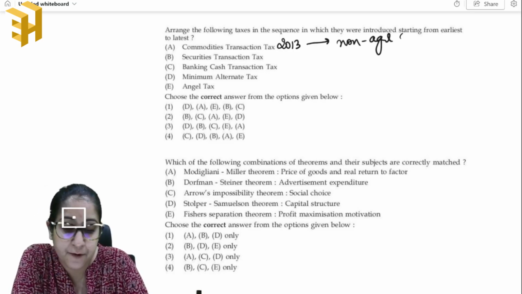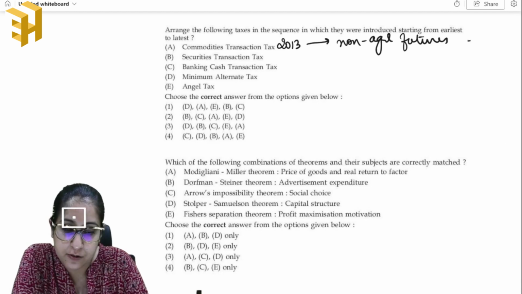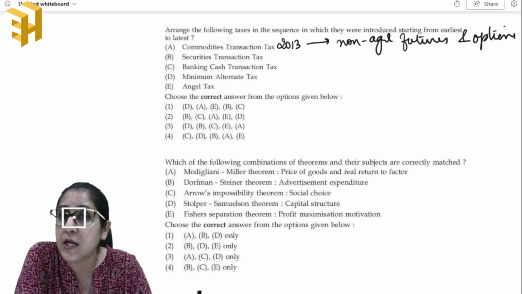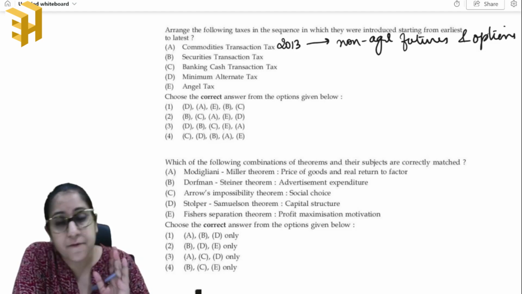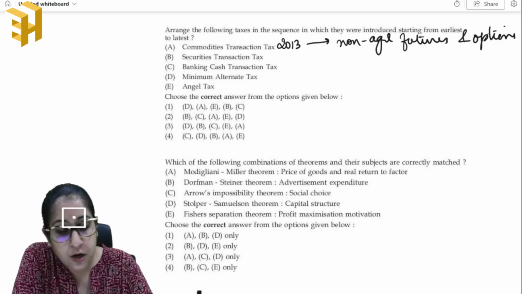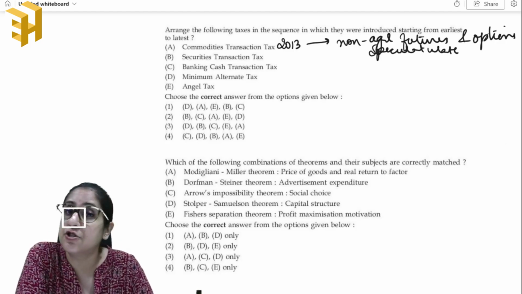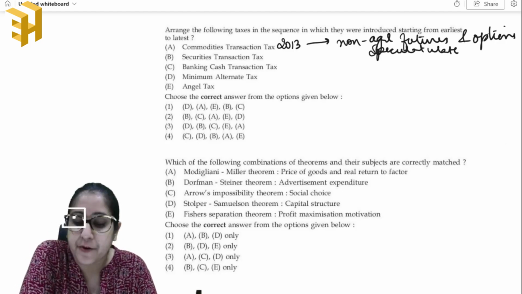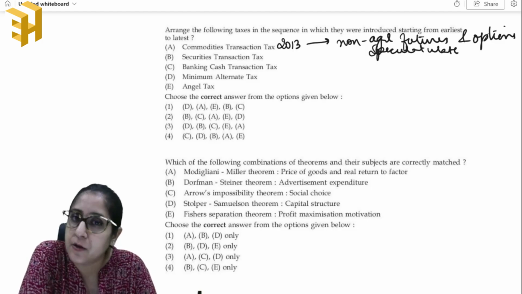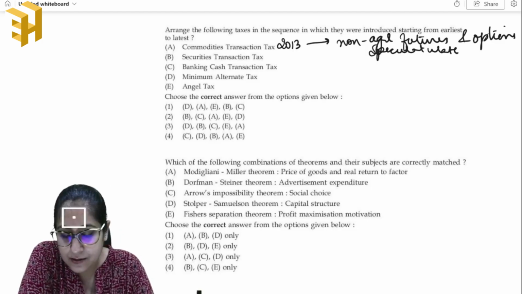Non-agricultural commodity futures and options. Okay, so nothing related to agriculture, but non-agricultural commodities, futures and options, to curb any kind of speculation activities and also to generate additional revenue for the government, right? So that was the main objective of introducing this tax.